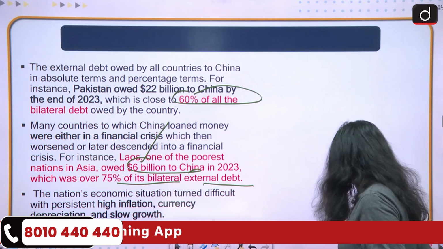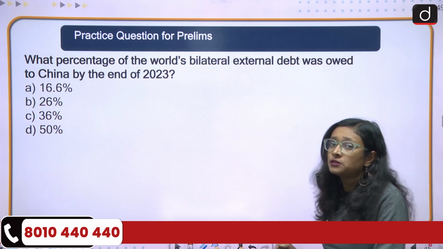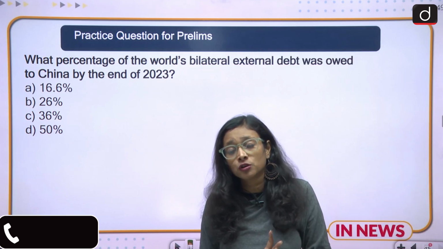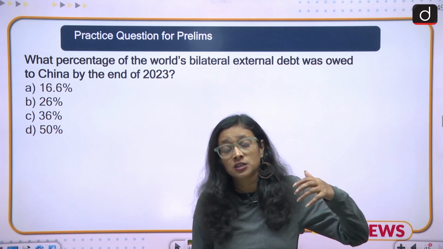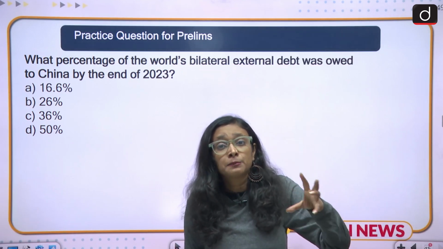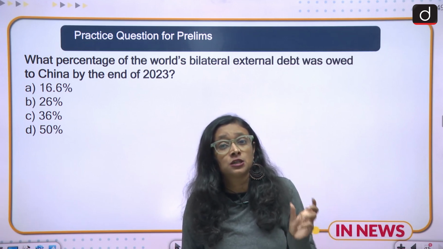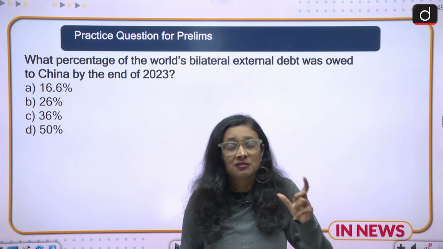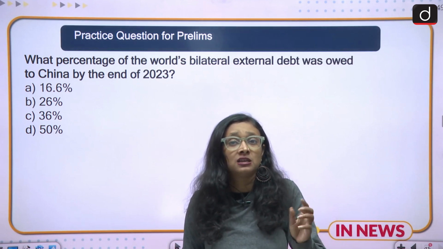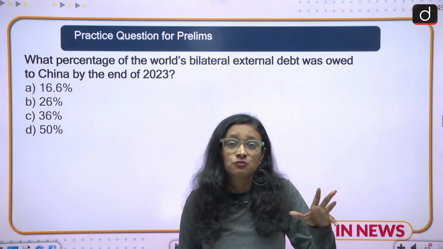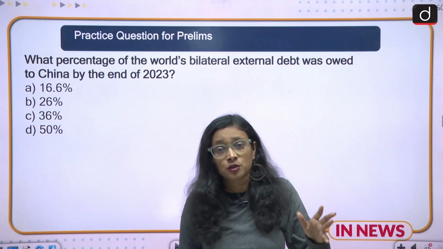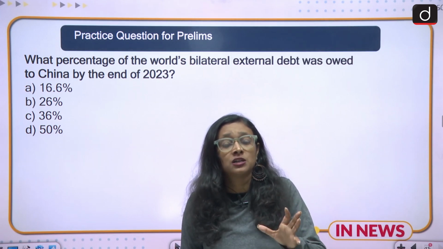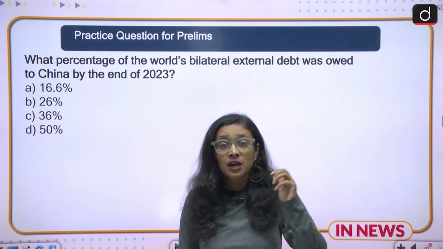This is a huge issue in terms of debt diplomacy, and this is not healthy for the overall world scenario, because one country is becoming so powerful, and through this debt diplomacy it is involving itself in the internal matters of other countries. There are chances of a more chaotic situation in terms of politics and economics. So we must see how countries should stay away from this debt trap diplomacy.